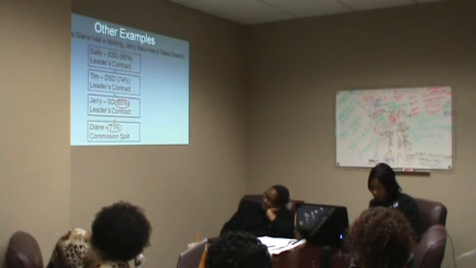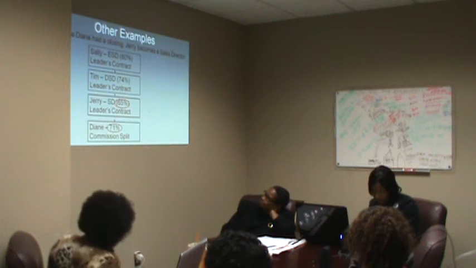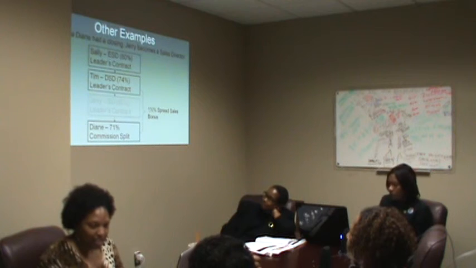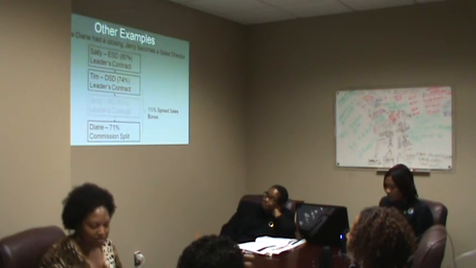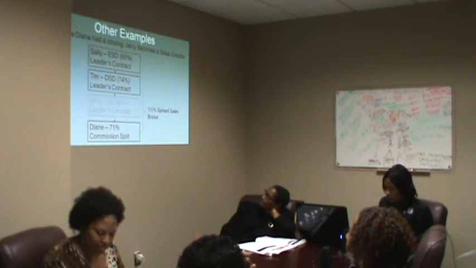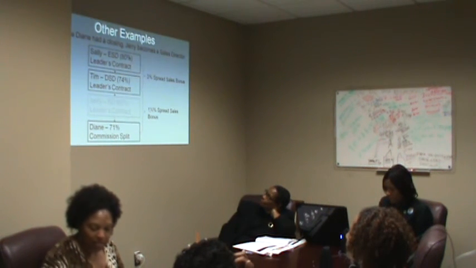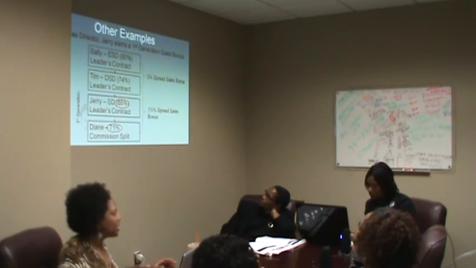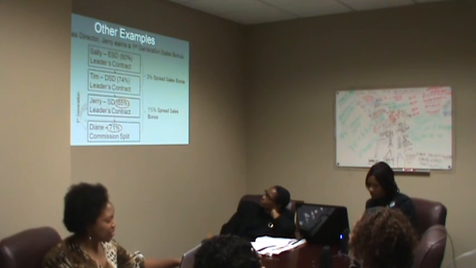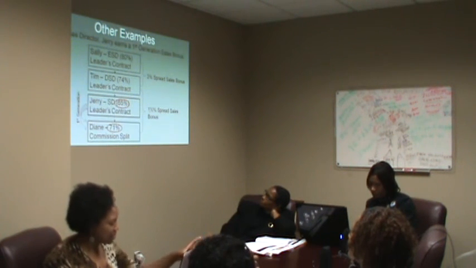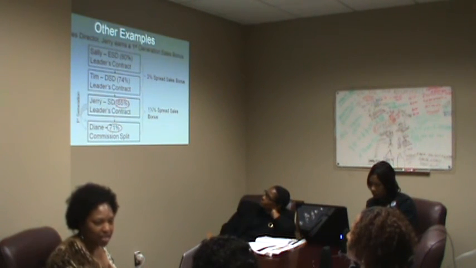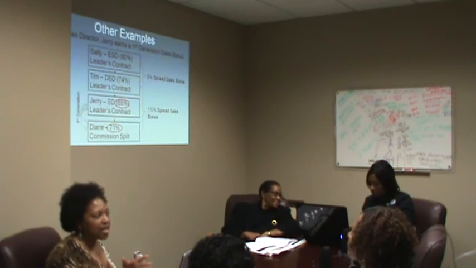Now he's at 65% leader's contract, and that means that when Diane has another closing, he still is going to get his spread because his leader's contract is still less than Diane's commission split. Tim will get the 1.5% spread sales bonus, and Sally will get the 3% spread sales bonus. But look what happens now. Because Jerry got the promotion with the 65% leader's contract, Diane becomes his first generation, and Jerry will receive the 7.5% of the NCI first generation.